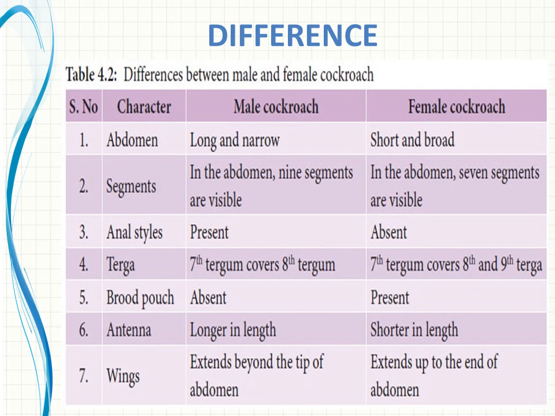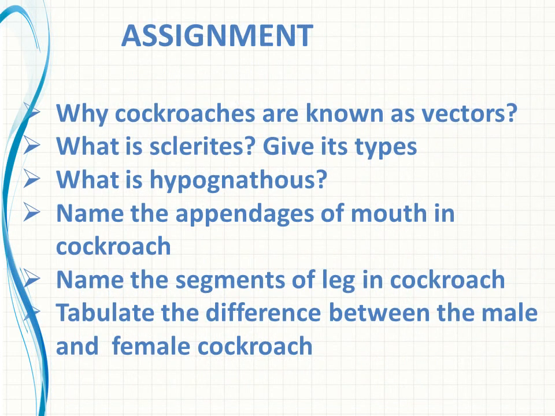Fine. And hope we can conclude here. Let us go on with a few assignments regarding today's portion. The assignments are: why are cockroaches known as vectors? As we said, since they carry germs for various harmful diseases, they are known as vectors, right? Then what are sclerites? The hard plates covering the exoskeleton are known as sclerites. And what are its types? Those covering the dorsal region, the ventral region as well as the lateral sides: tergites, sternites and pleurites.